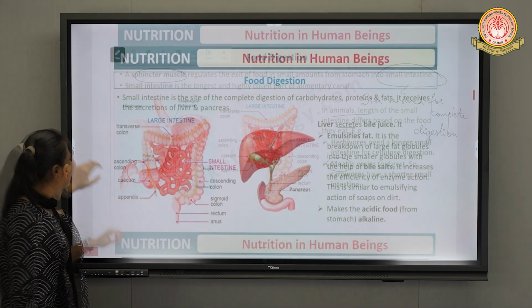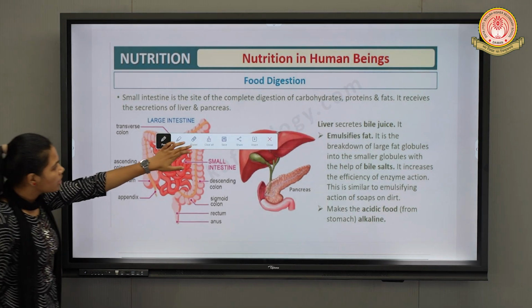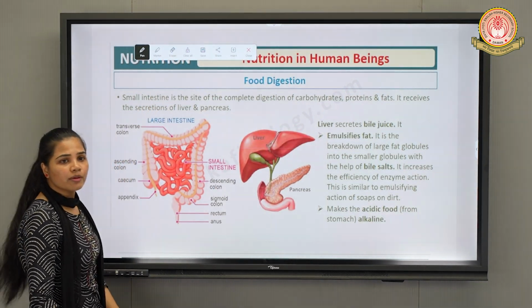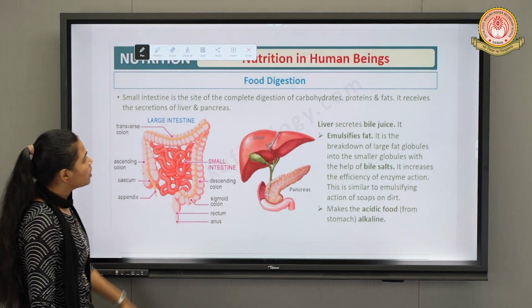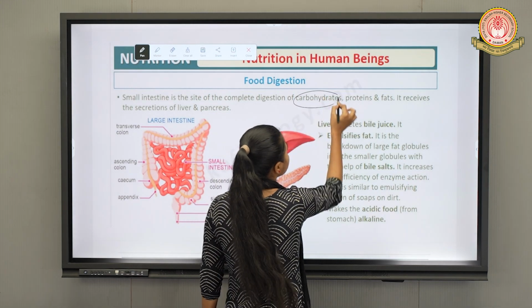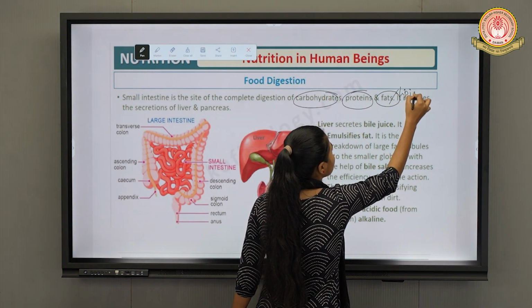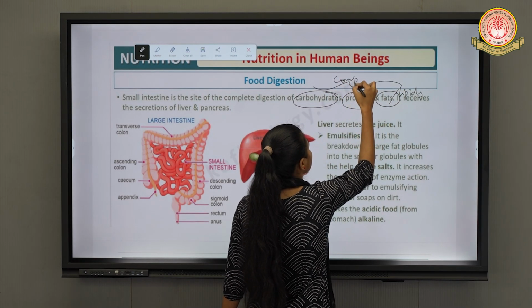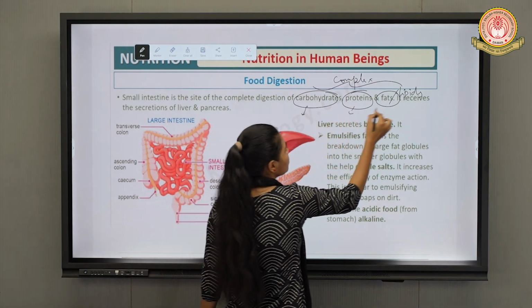Okay, fine. So next, as we have discussed, the small intestine is the site involved in the complete digestion of carbohydrates, proteins, fats and lipids. These three are complex compounds, right, which need to be converted into simpler forms.